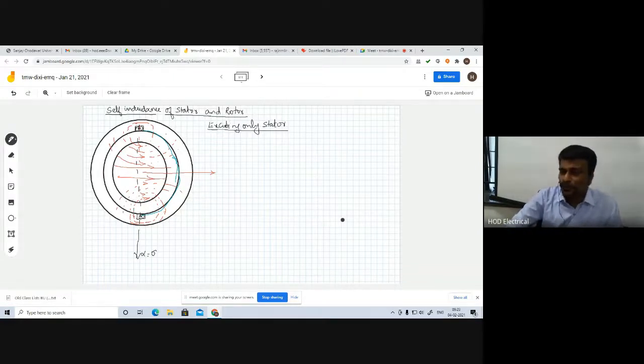So we are going to learn the self-inductance of the stator as well as the rotor, where both the stator and rotor are cylindrical, with a smooth surface. Now let me take the self-inductance of the stator, as we have excited the stator.